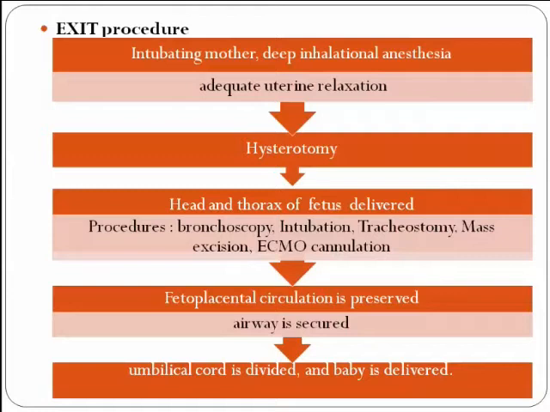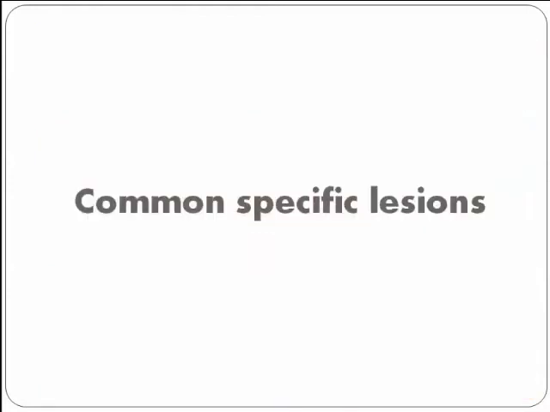So the procedure is intubating the mother, and deep inhalation anesthesia is given, usually isoflurane, which causes adequate uterine relaxation, followed by hysterotomy. A small hole is made in the uterus, followed by delivery of the head and thorax of the fetus. Procedures like bronchoscopy, intubation of the child, tracheostomy, excision of the mass, and ECMO cannulation can be done through this hysterotomy. In this, feto-placental circulation is preserved and the airway is secured. Following the procedure, the umbilical cord is divided and the baby is delivered.